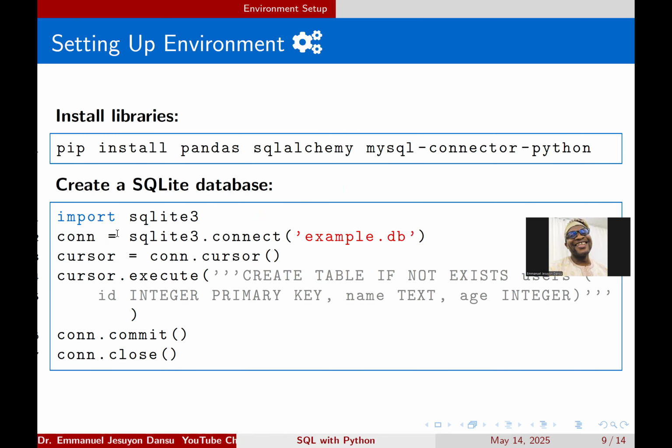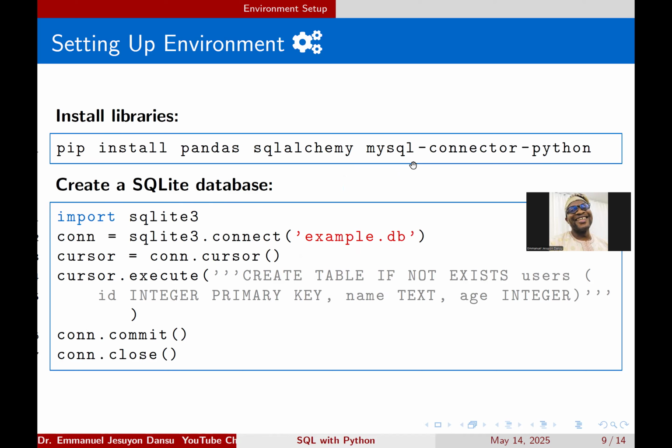Okay, so how do you set up the SQL environment? Of course you need to install things like pandas, which I already have on my system. If you are new to this, you just need to open Jupyter Notebook and run pip install pandas, SQLAlchemy, MySQL Connector Python and all that. Depending on what you want to use, SQLite does not have to be installed, just like I said, because it is inbuilt into Python already.